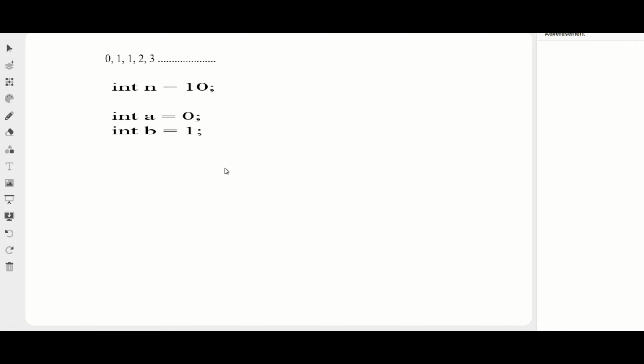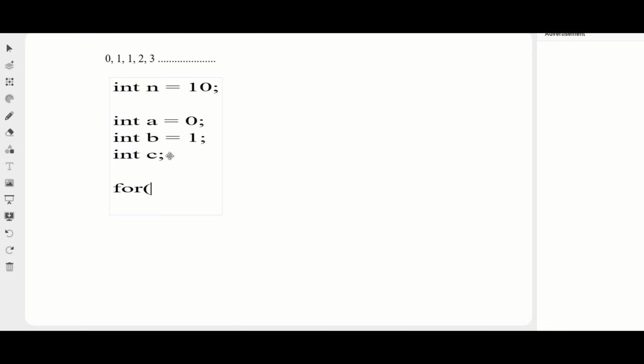I want to print the series, so what do I need to do? Let me take one second. Done. I am declaring another variable c, which is going to be the third number that will be printed. Let me go for a for loop because I want to print up to number 10: for int i starting from 1, i less than or equal to n, i plus plus.